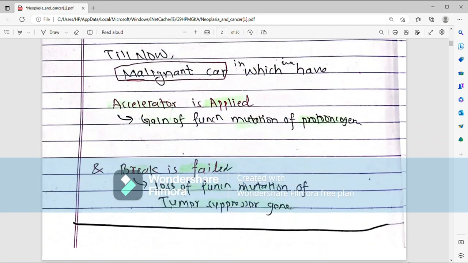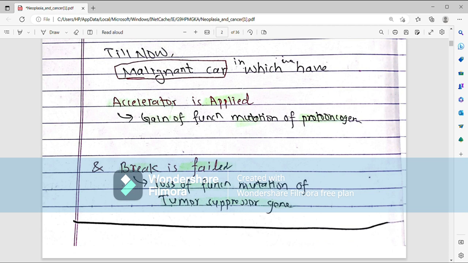Let us consider an example of a car for the sake of understanding the tumor. Let us say there is a malignant car in which accelerator is applied, that is gain of function mutation of proto-oncogene, and brake is failed, that is loss of function mutation of tumor suppressor gene. Malignant car, accelerator is applied and brake is failed.